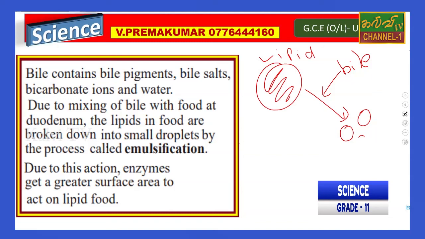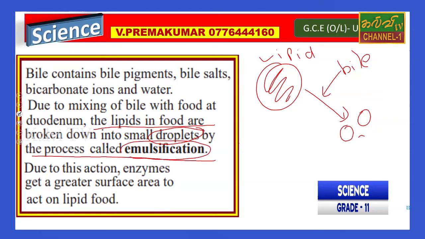The lipids in food are broken down into small droplets by a process called emulsification.